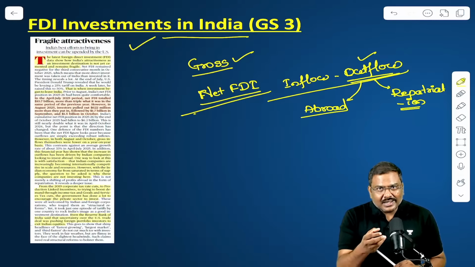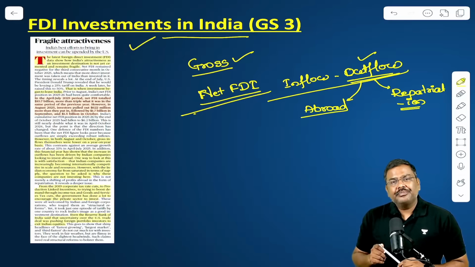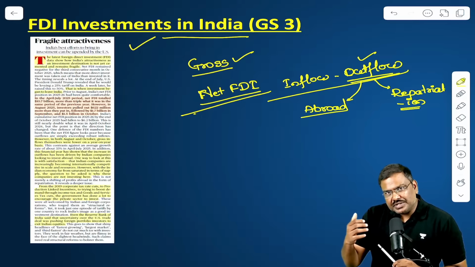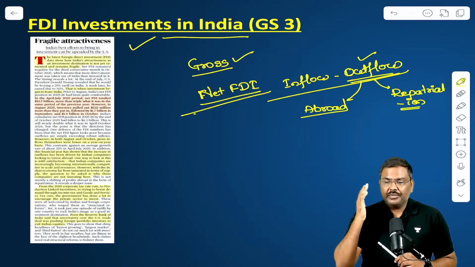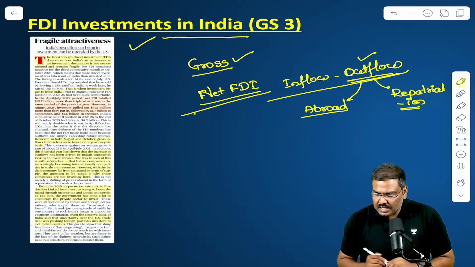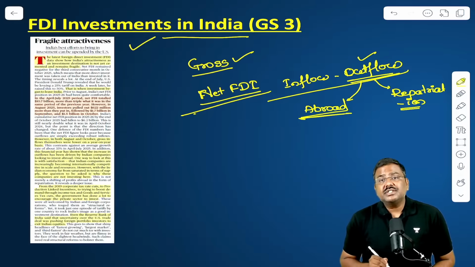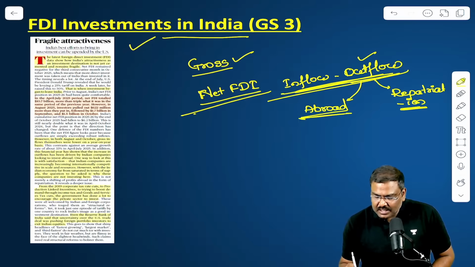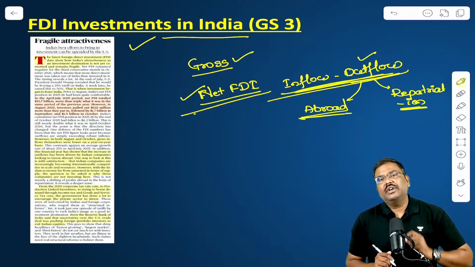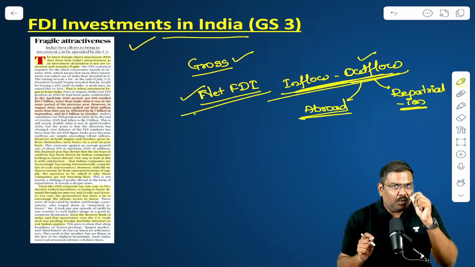Let's say a foreign company has invested in India. Now, they want to sell this particular company, take the money and move out of India. Is everybody able to understand this? Right, so Indian companies investing outside India as well as repatriation, both of these essentially are considered in calculation of net FDI. Now, why should you understand both of them?